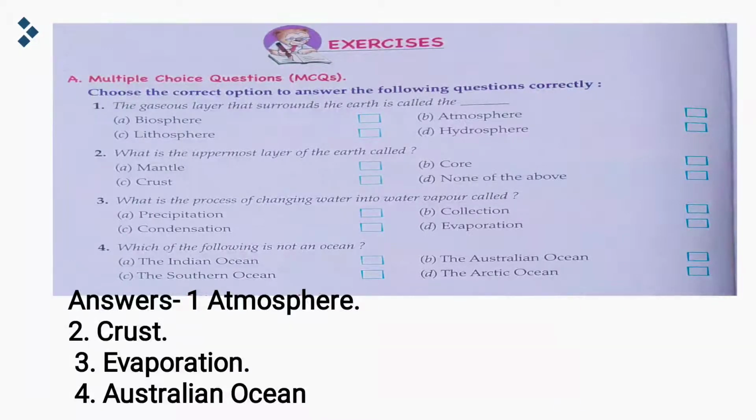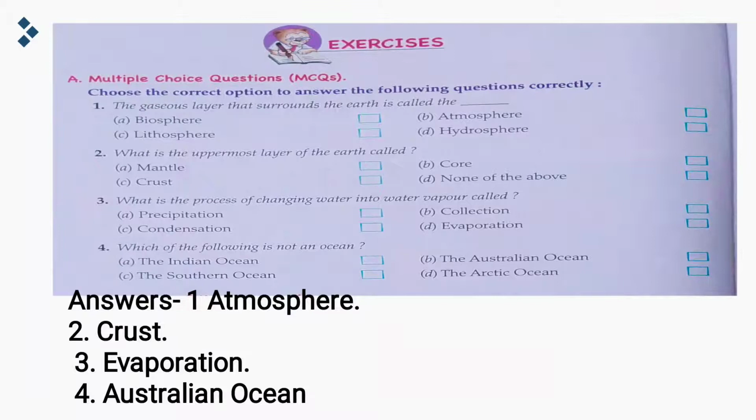Now, third one, what is the process of changing water into water vapor called? Options are precipitation, collection, condensation, evaporation. Now, the process of changing water into water vapor is called evaporation. So, the correct answer is evaporation.